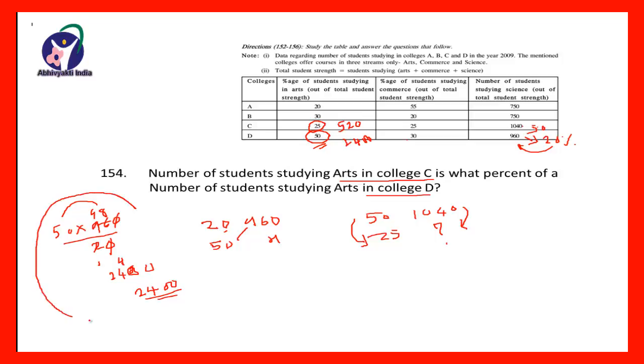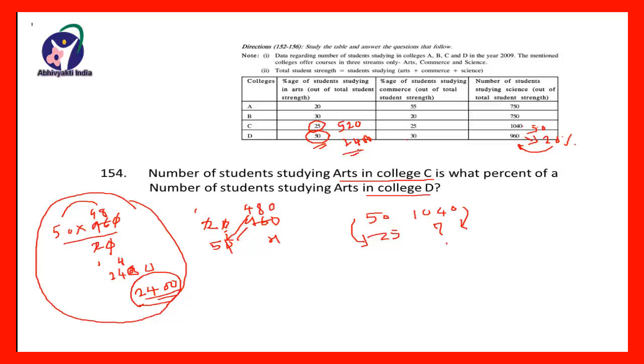So this number of students will be 2400. Friends, here without doing this actual working, you should learn to do the cancellation here only. See how you can do. We multiply this 2 and divide by the first one. So 20 is the denominator that you have to keep in mind. So this 0 and this 0 will get cancelled. 2 1s are 2, 2 4s are 8, 2 8s are 16, 2 0s are 0, 480 multiplied by 5. It is so simple. So after multiplication you will get 2400.